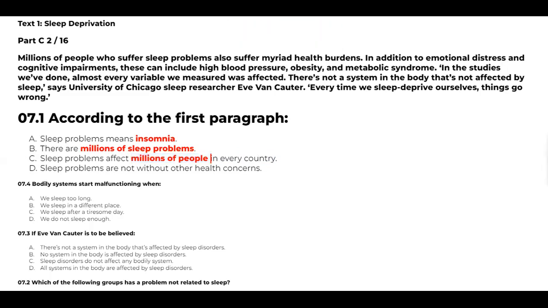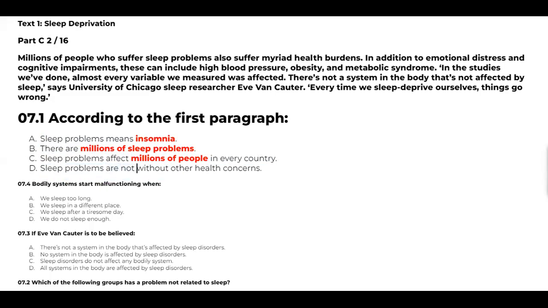So we have eliminated all the 3 options. And if you are very sure that these are 100% eliminated, then there is no need to think about this one. This will be the right answer. You don't have to think about it. Since you have eliminated 3 options, the only one will be this one. D is going to be the right answer. But I will just give you an explanation for that. Why is D the right one?